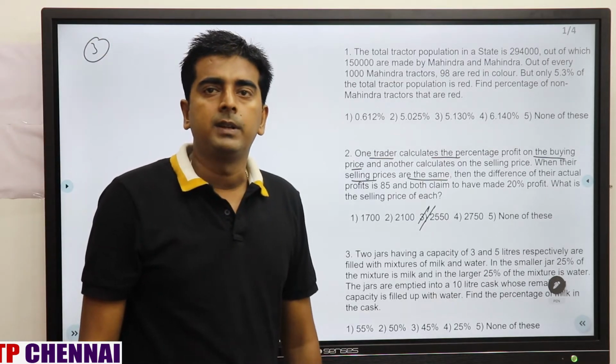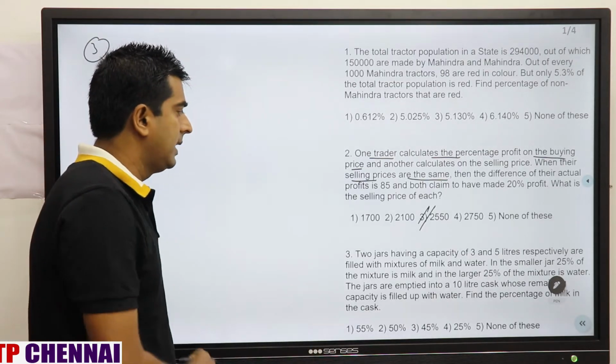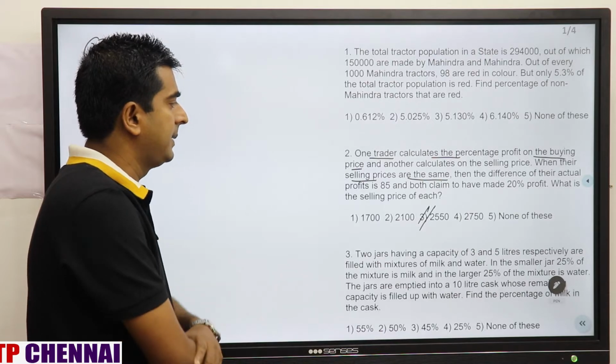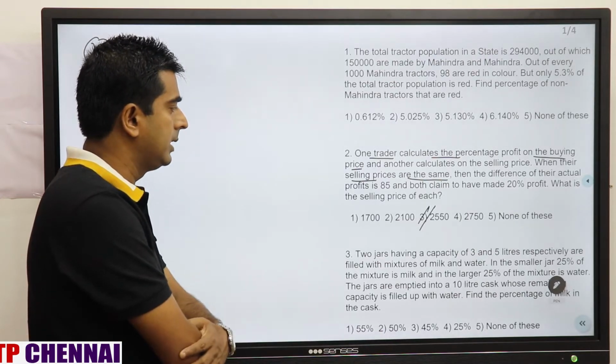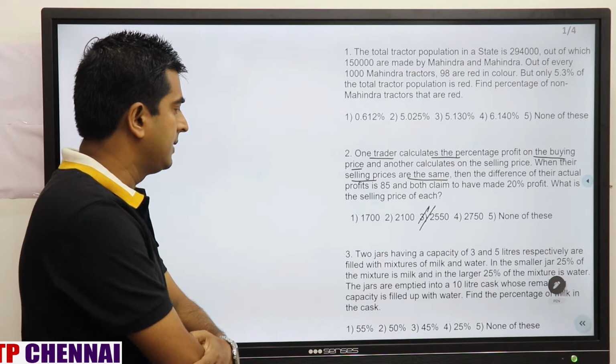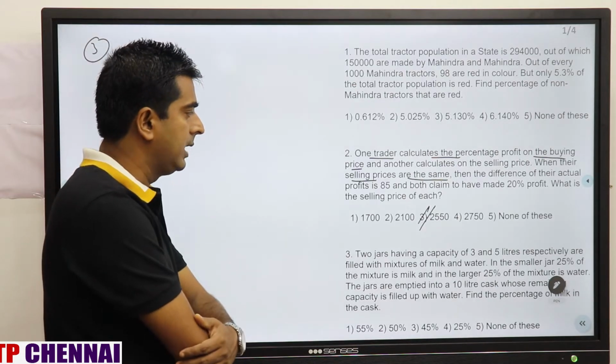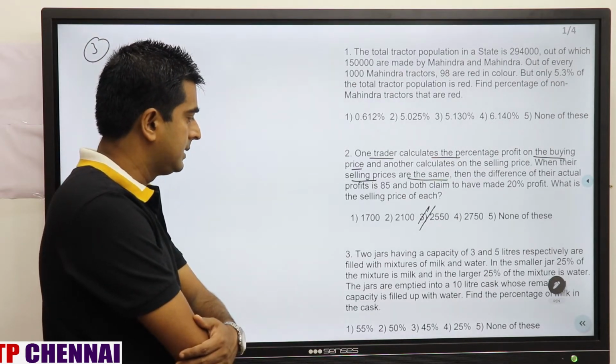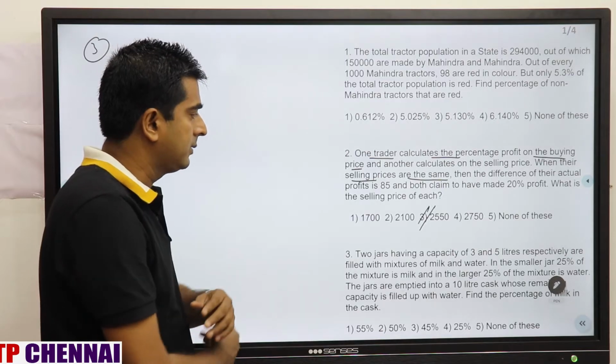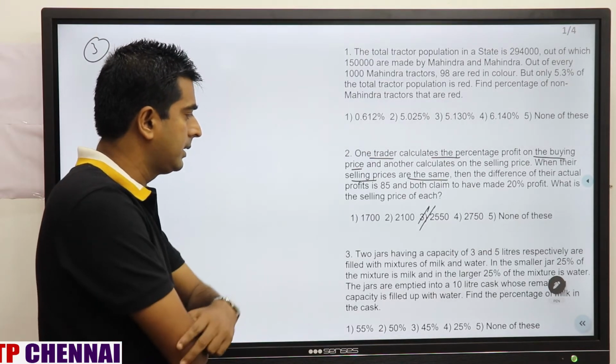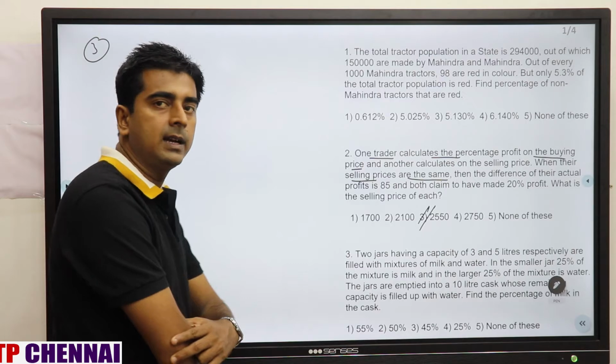Now we'll see question number 3. Two jars having a capacity of 3 and 5 liters respectively are filled with mixture of milk and water. In the smaller jar, 25% of mixture is milk, and in the larger jar, 25% of mixture is water. The jars are emptied into a 10-liter cask whose remaining capacity is filled up with water. Find the percentage of milk in the cask.